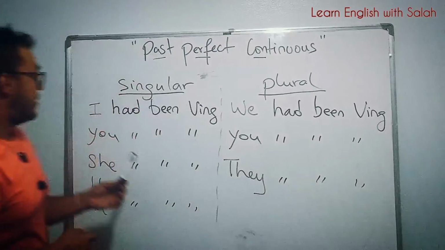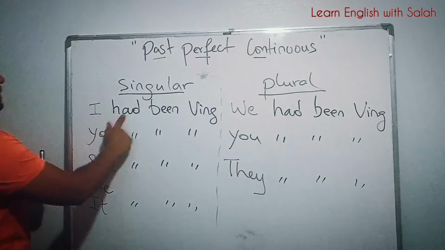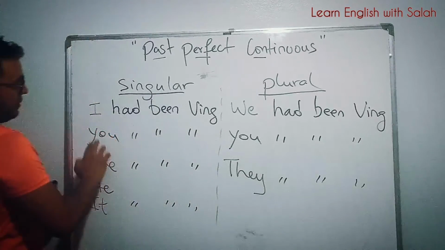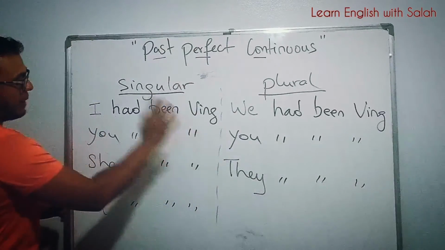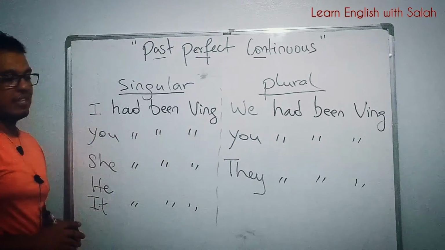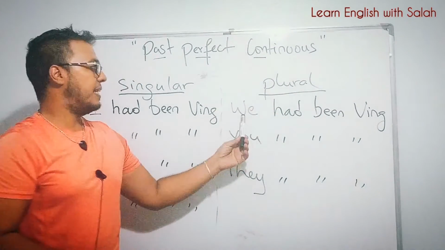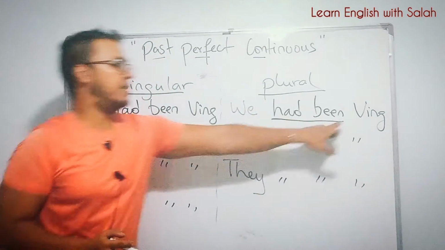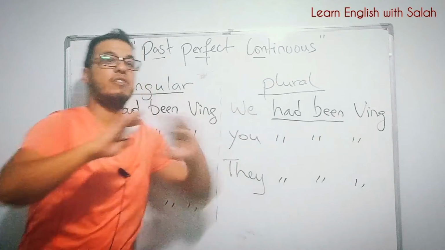Guys, let's look at this chart. So I had been verb ing, whatever the verb is. You have been verb ing. She had been verb ing. He, it, of course, the same. And for the plural, we say he had been. So this form stays the same. We had been, we change only the verb, whatever the action is.